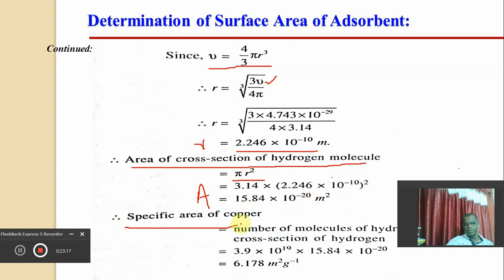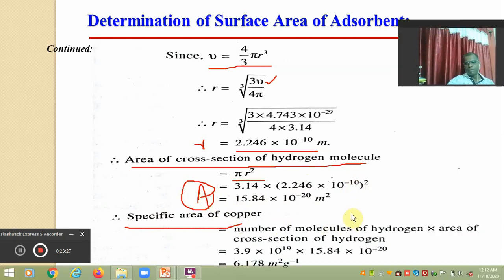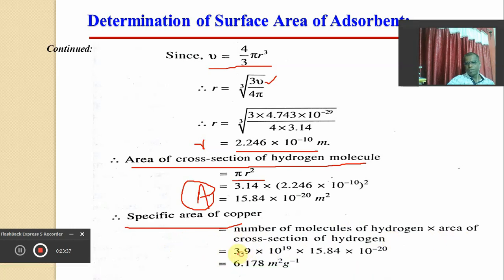This is the area of a single molecule, and whenever this area is multiplied by the number of molecules, we will get the surface area covered by the molecules, that is the number of molecules of hydrogen into the area of cross section of a single molecule, the number being 0.9 into 10 raised to 19 that we got in the previous slide.